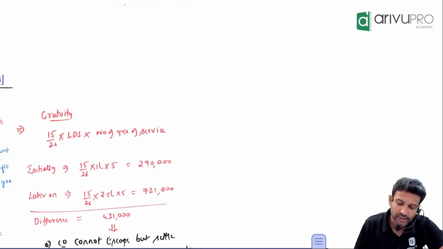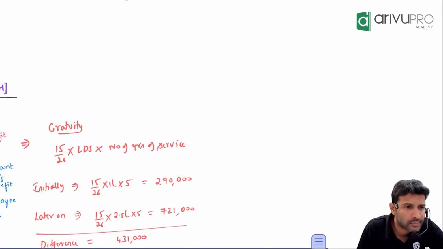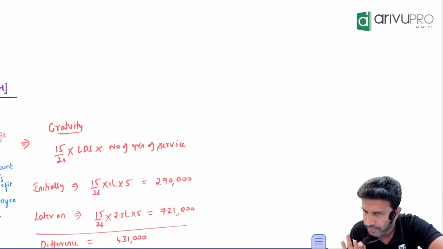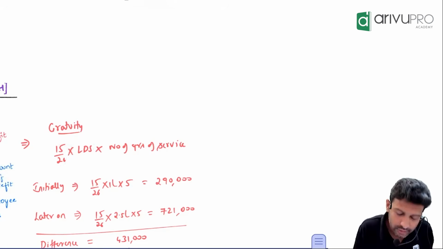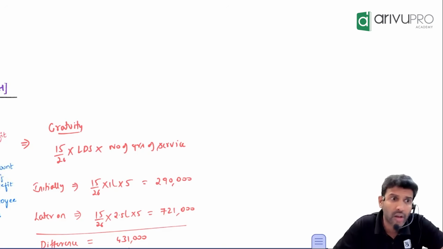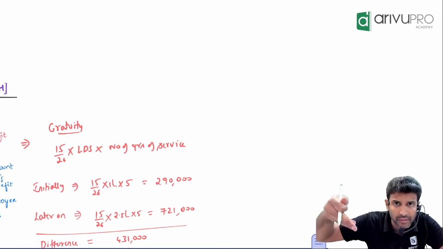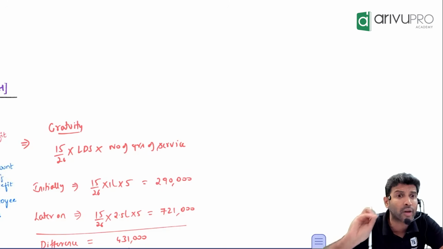Let's take an example: gratuity. Gratuity's income tax calculation is what? 15 by 26 into last drawn salary into number of completed years of service. Let's say the company is paying gratuity using this formula only. Last drawn salary means today's salary or retirement salary? Retirement salary. The retirement salary of the employee, will the company know it now, or can they only estimate?